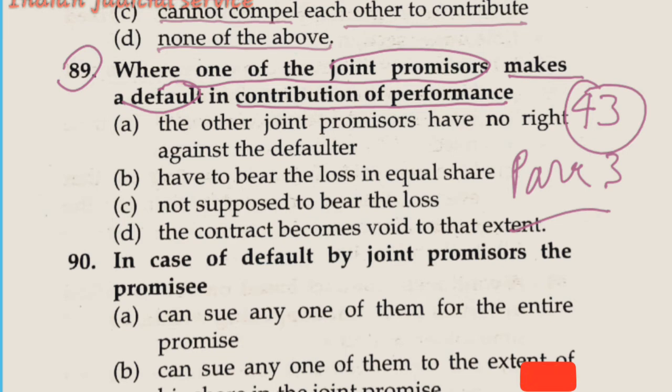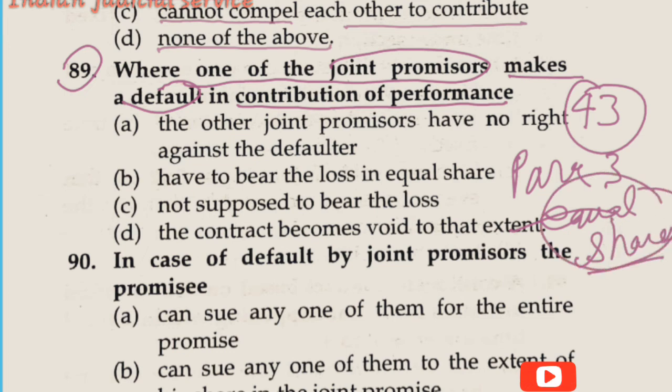This is provided in section 43, paragraph number 3. It provides that if any one or more joint promisors make default in such contribution, the remaining joint promisors must bear the loss arising from such default in equal share. This is very important. They distribute the loss in equal shares.